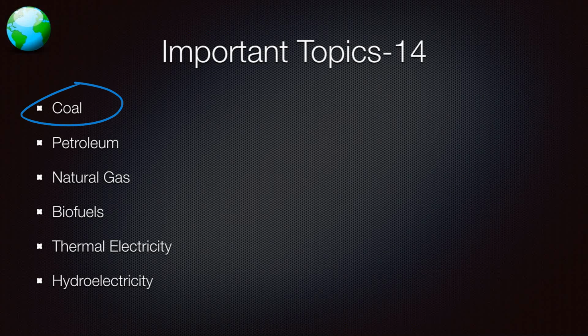Then what is coal? What is petroleum? What is natural gas? What is the scope? How is natural gas different? Why is it promoted in Delhi? Why do you have CNG buses running around? Why not petrol or diesel? So it means they are less polluting to begin with. They might be more efficient per kilometer per rupee. And what are the biofuels? Why are they called biofuels? Because they are derived from living organisms.